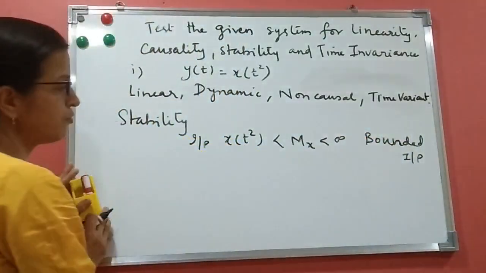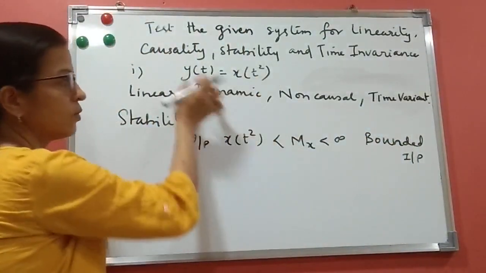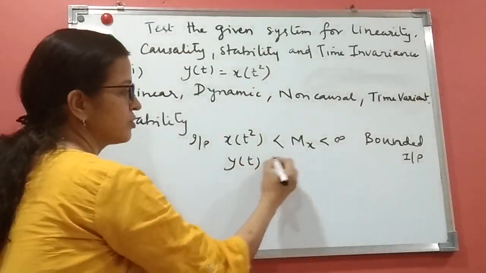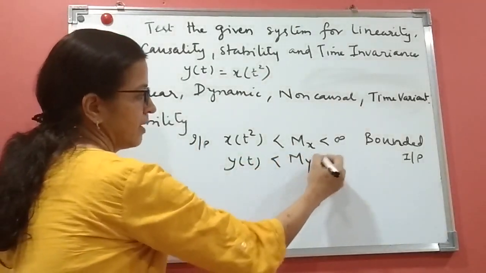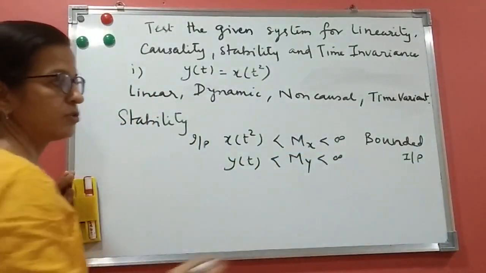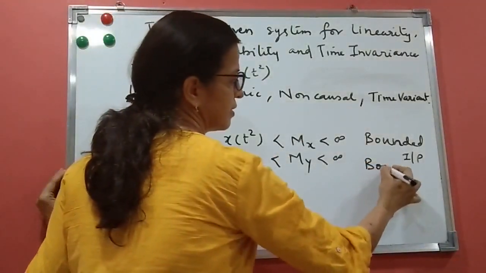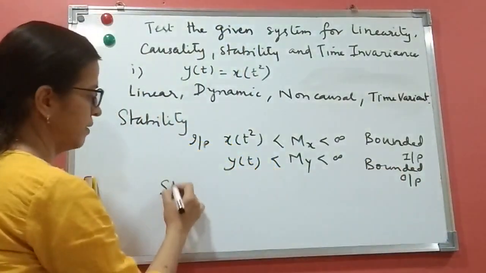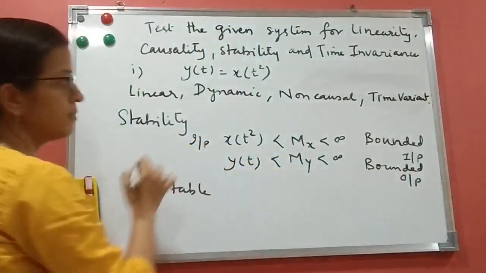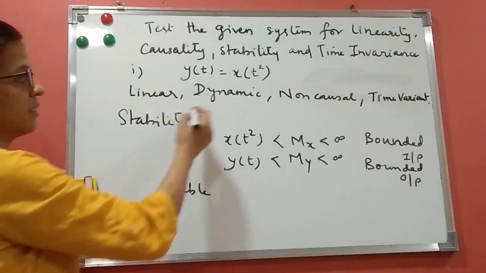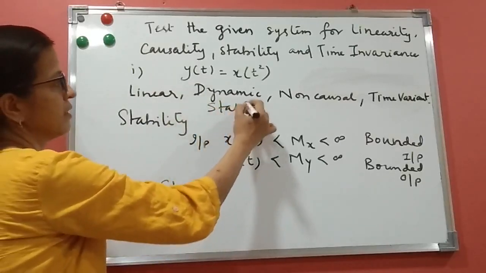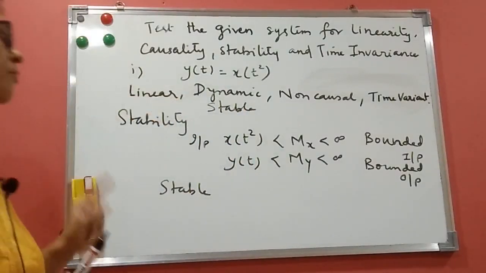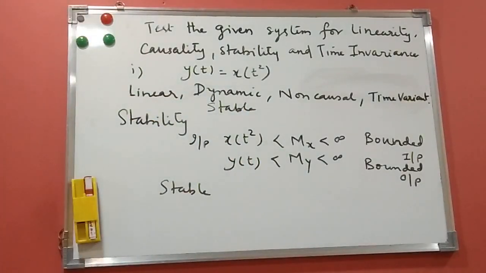When this is bounded, y of t will also be some value less than infinity, so this also will be bounded. So the system is stable. From the next problem we will understand from the problem itself whether it is linear, dynamic, causal, non-causal or stable. So for bounded input, if the output is bounded, it is called a stable system.